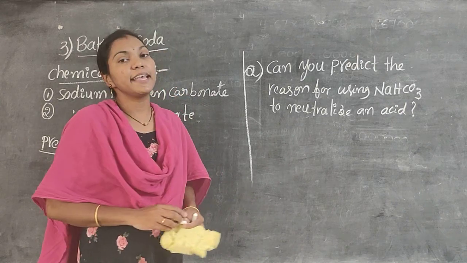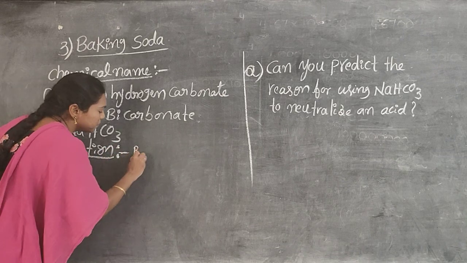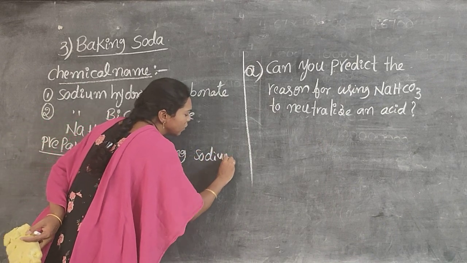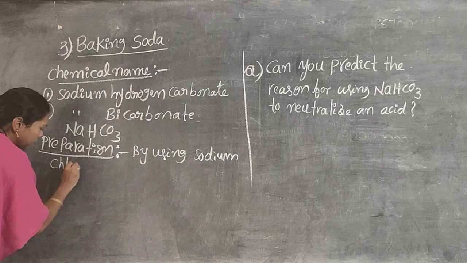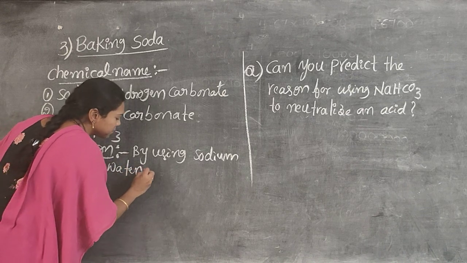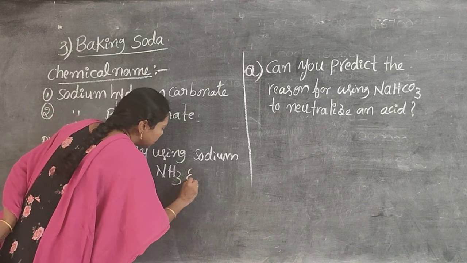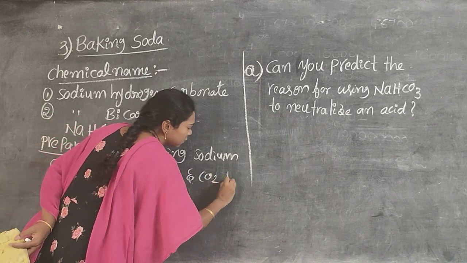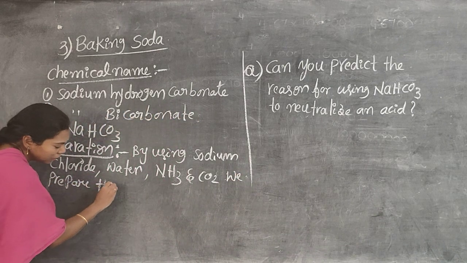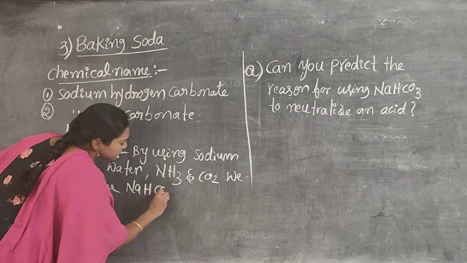To prepare baking soda we use common salt, that is sodium chloride, water, ammonia, whose formula is NH3, and carbon dioxide. We prepare baking soda, or sodium hydrogen carbonate, formula NaHCO3.